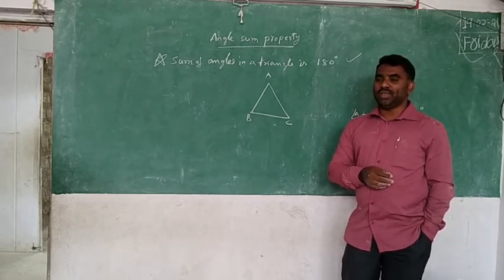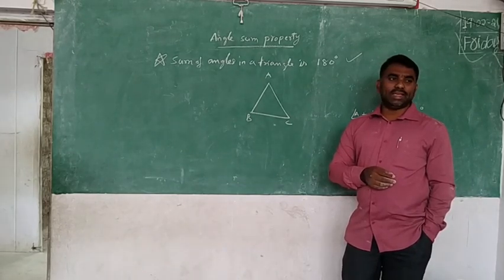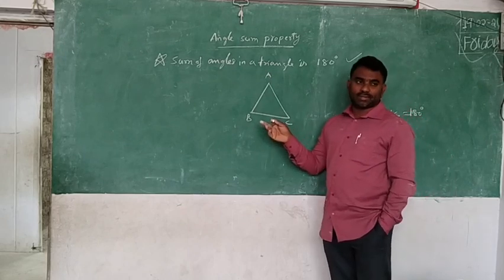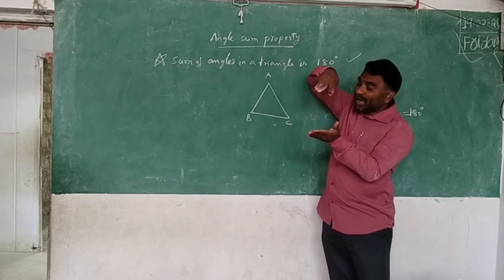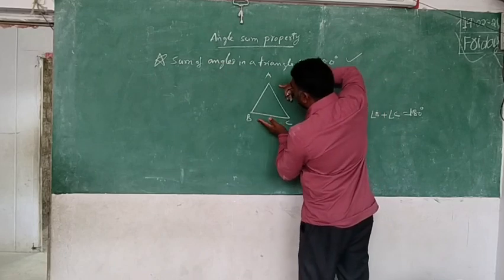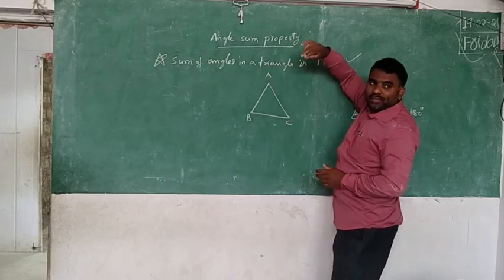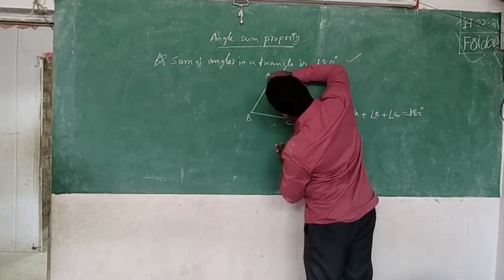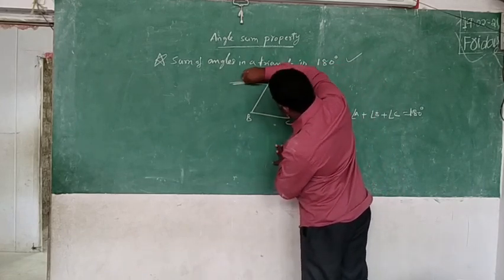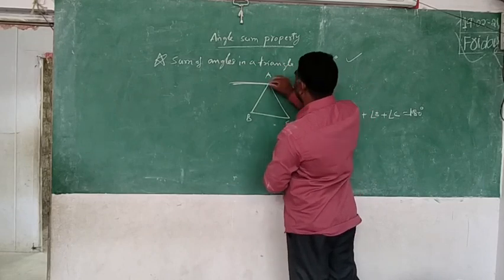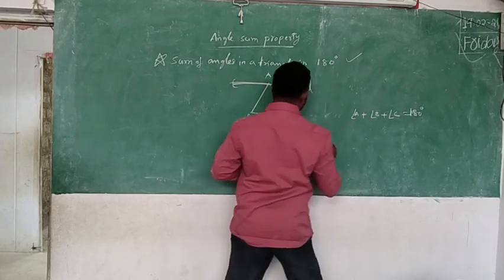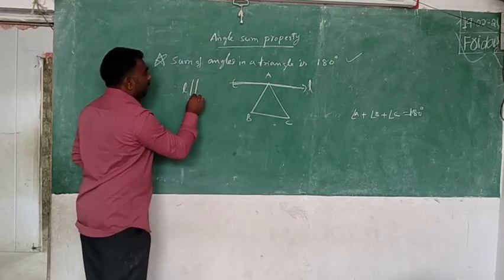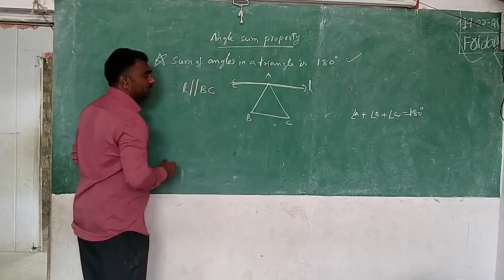You understand what I am doing? I am drawing a parallel line to BC. You know what parallel is? And it passes through A. This line is parallel as well as passing through A. I have constructed L, which is parallel to BC.